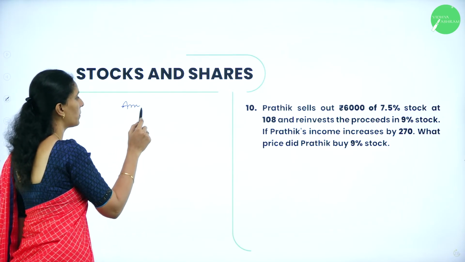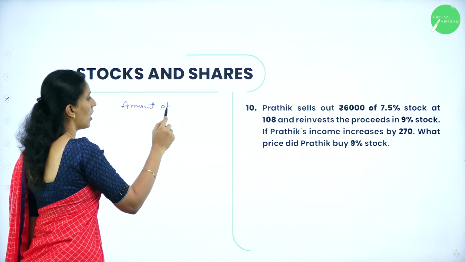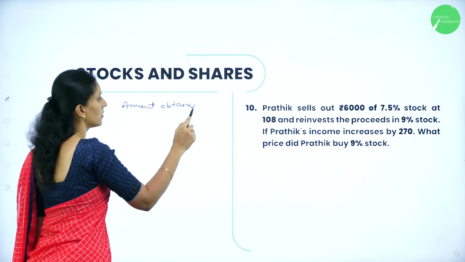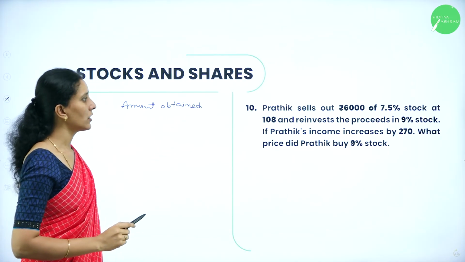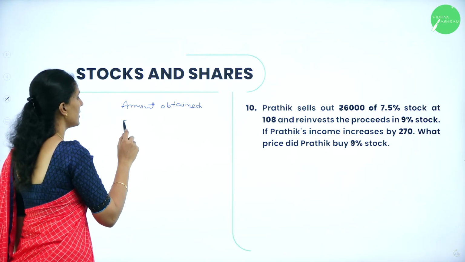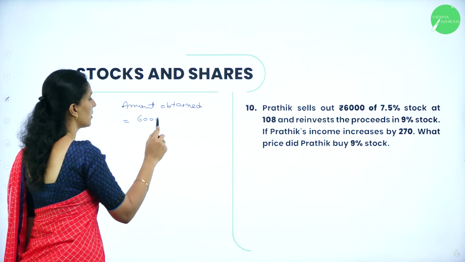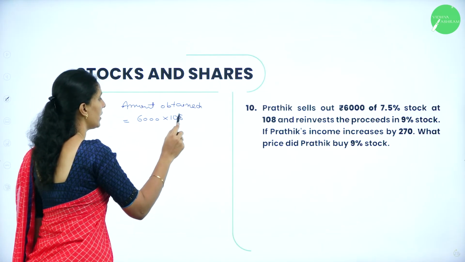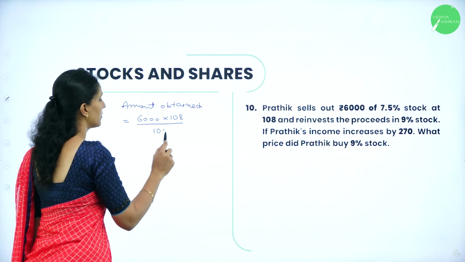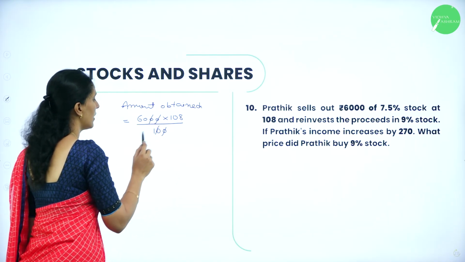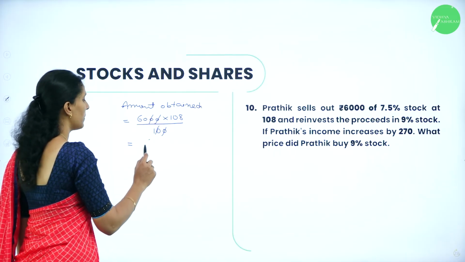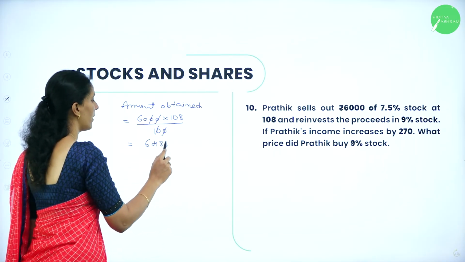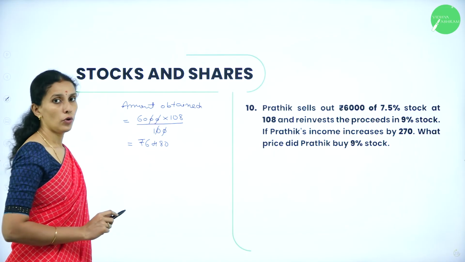So our amount obtained by selling the stock is equal to 6,000 into 108 divided by 100. So cancel this and multiply. The value will be equal to 6,480 in terms of rupees.